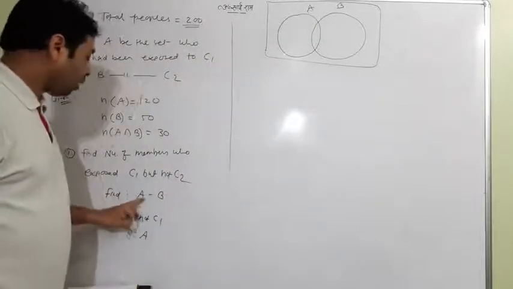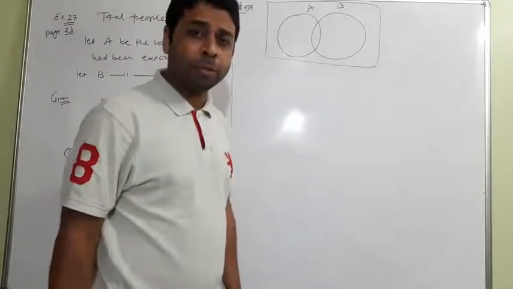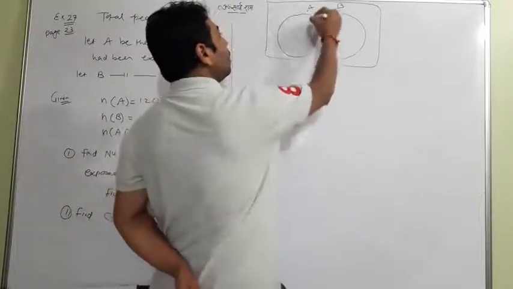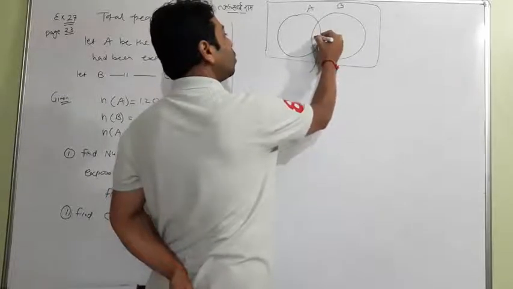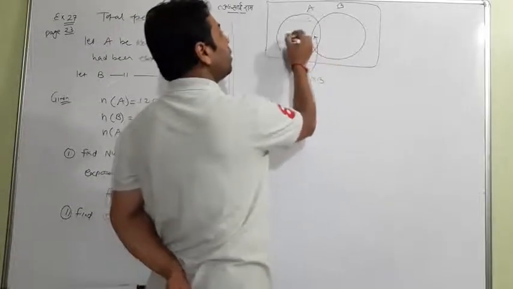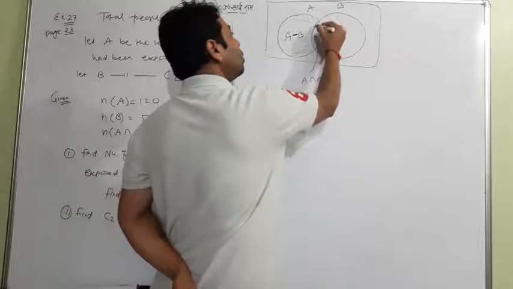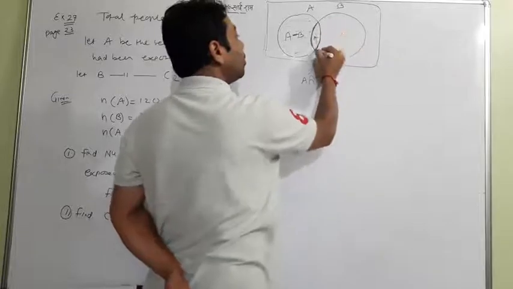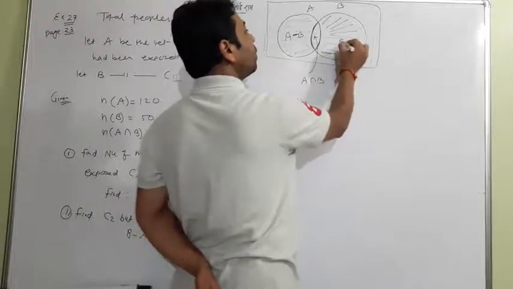Now we ask for A minus B. Initially I made the Venn diagram for A minus B and B minus A. You remember that? Okay, let me do it again. This is the whole of A. This section is called A intersection B. This area is called A minus B, definitely: A but not B. Look at the region from here, and this area is A minus B. And look at this region, the whole crescent. This is B minus A.